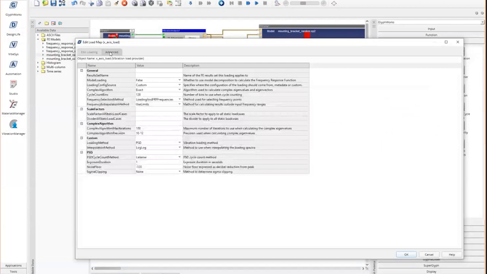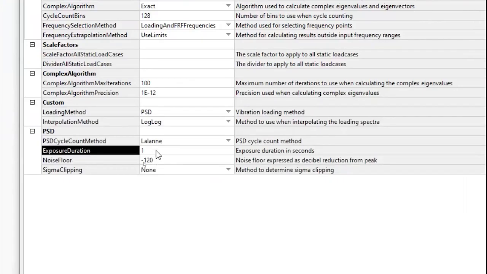And the setting that I was talking about in terms of the time: I said the PSD, when you run it on the shaker table, has a time element associated with it. That time element is put here in terms of seconds. Here I've used 1 second. That means the PSD is happening for 1 second, and I have a repeat count of 900, so I'm accounting for 900 seconds.